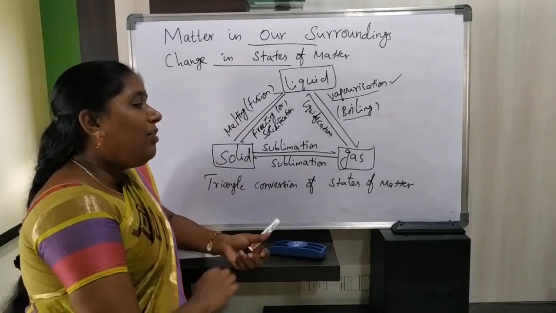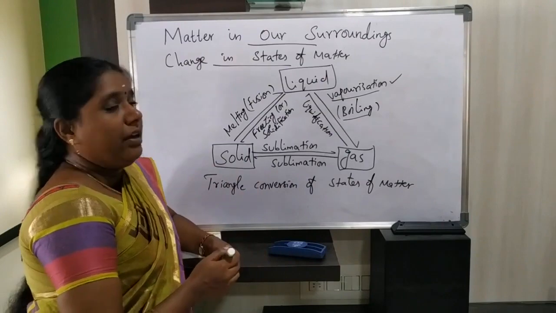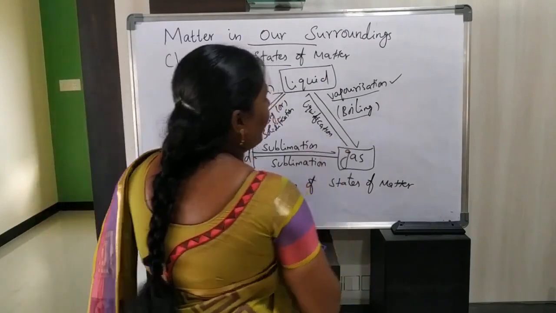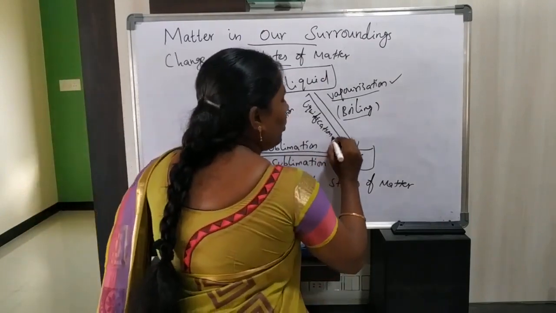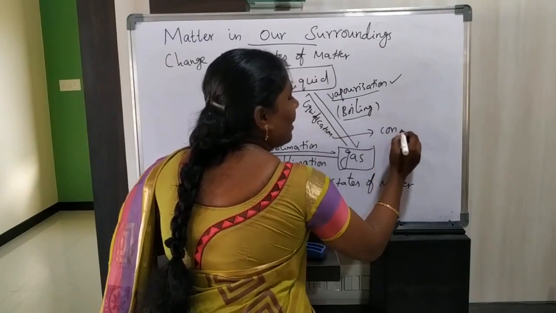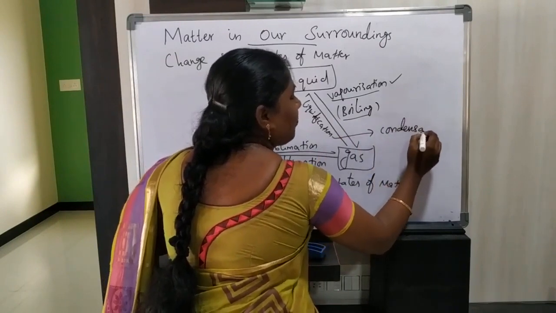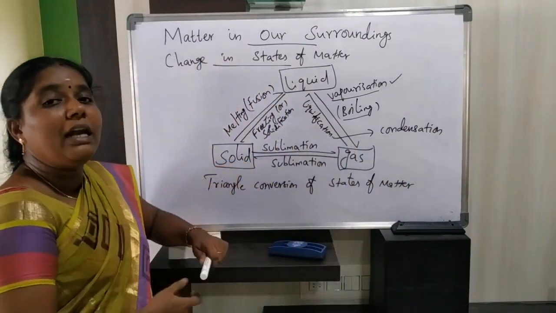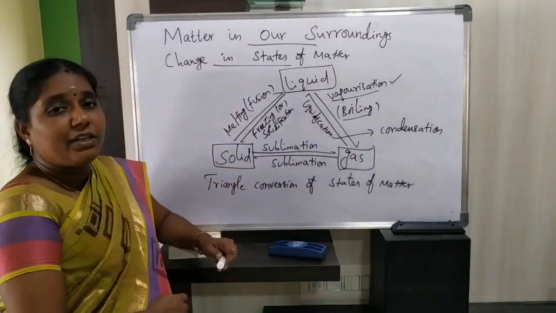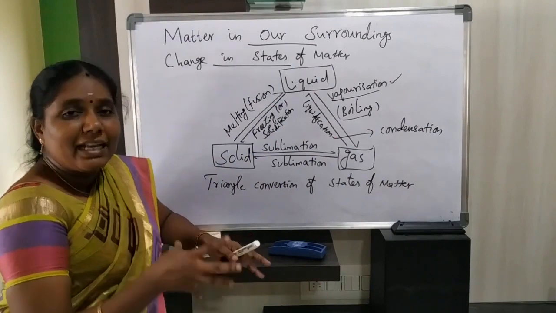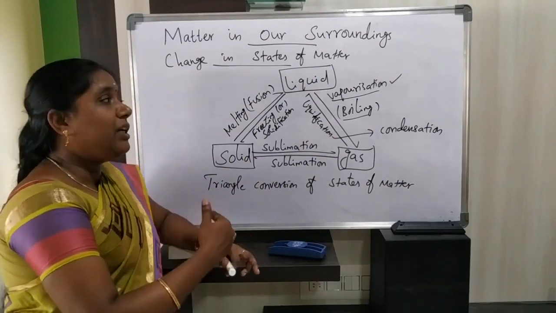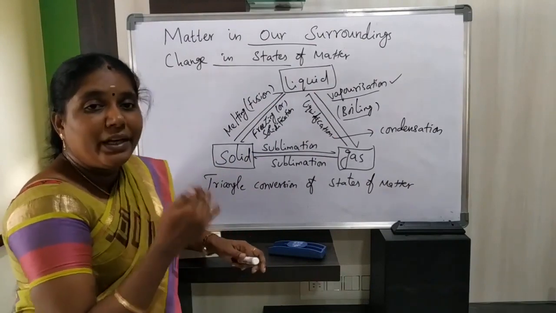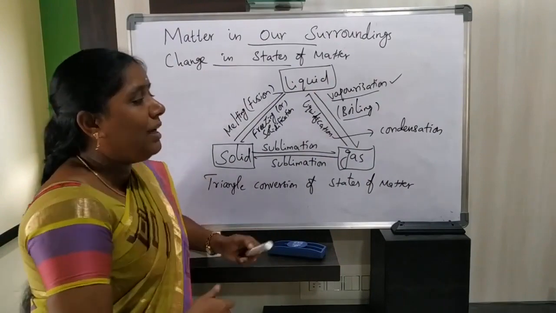And how will you convert gas into liquid? We have discussed that: it is the liquefaction process, or one more we can say is the condensation process. What is condensation? By cooling, gaseous particles are converted to form liquid.